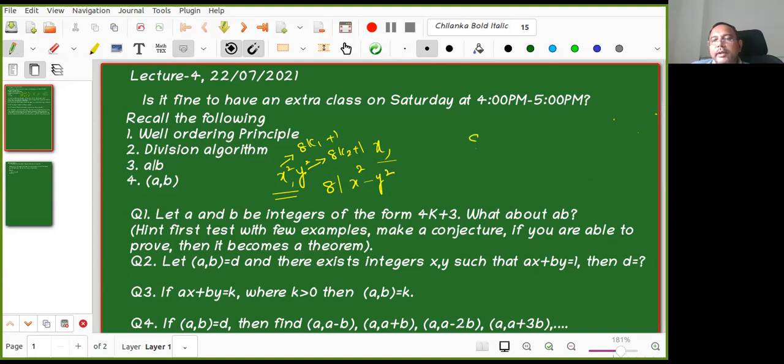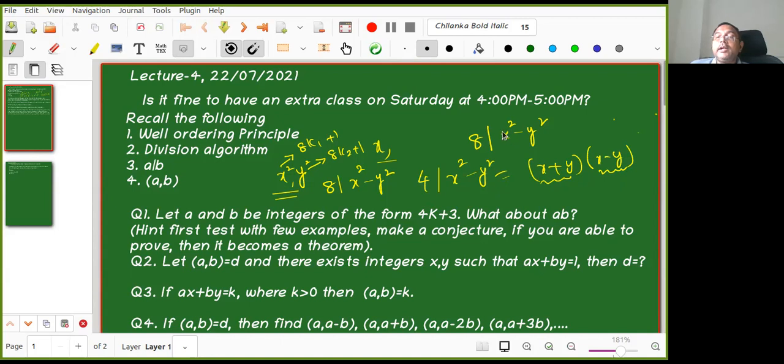So what do you do in that case? I want to show 8 divides x square minus y square, but I'll take x square minus y square, which is equal to x plus y into x minus y. Now x and y are odd, so x plus y is even, x minus y is even. So 2 divides this, 2 divides this. So I'm able to prove that 4 divides x square minus y square. But still I need more machinery to show that 8 divides x square minus y square.